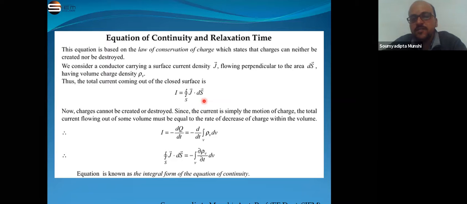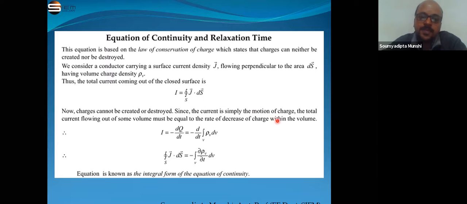So if we consider any small volume inside the conductor, and we place the conductor in an electric field, then due to the electric field, the charges go out from that small volume and move onto the surface portion of the conductor.